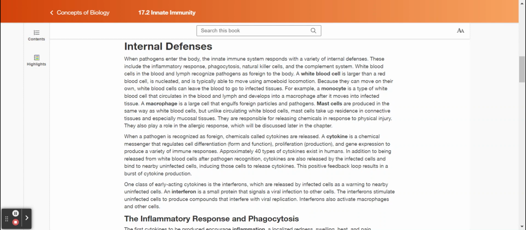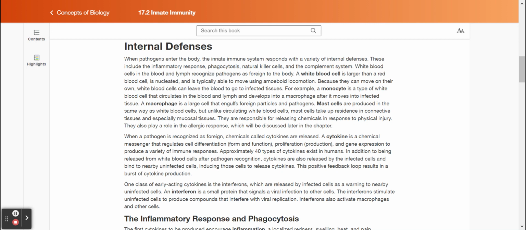Internal defenses. When pathogens enter the body, the innate immune system responds with a variety of internal defenses. These include the inflammatory response, phagocytosis, natural killer cells, and the complement system. White blood cells in the blood and lymph recognize pathogens as foreign to the body. A white blood cell is larger than a red blood cell, is nucleated, and is typically able to move using amoeboid locomotion. Because they can move on their own, white blood cells can leave the blood to go to infected tissues. For example, a monocyte is a type of white blood cell that circulates in the blood and lymph and develops into a macrophage after it moves into infected tissue.